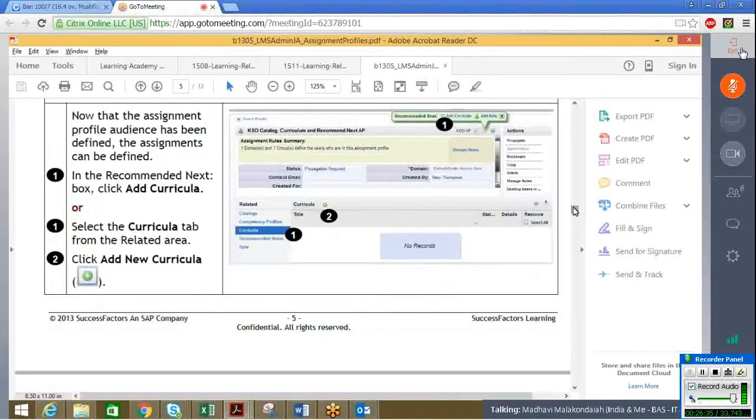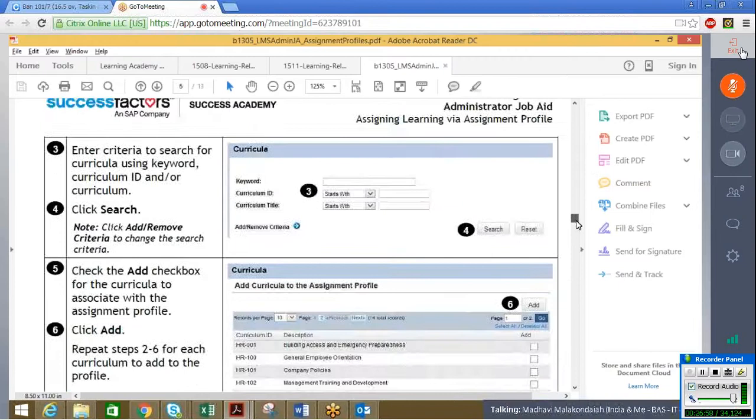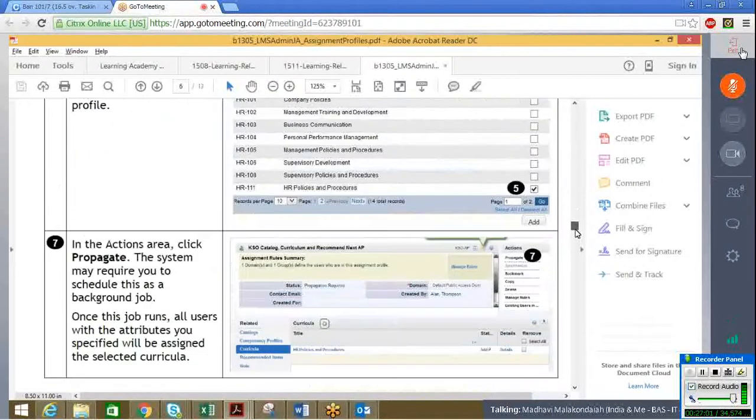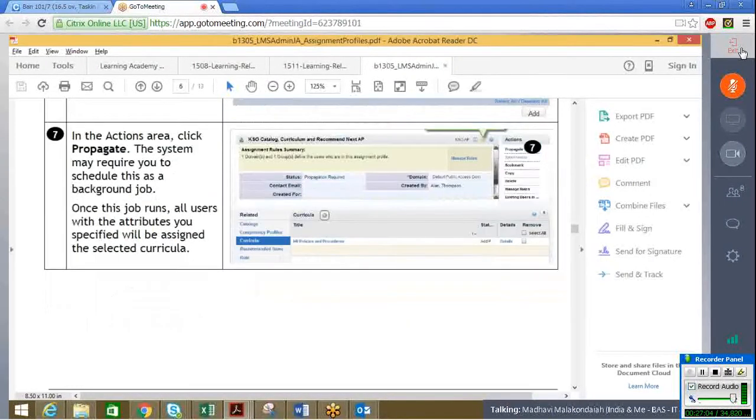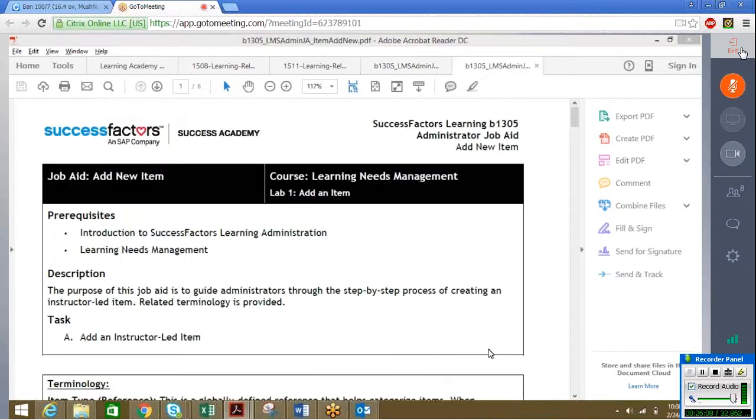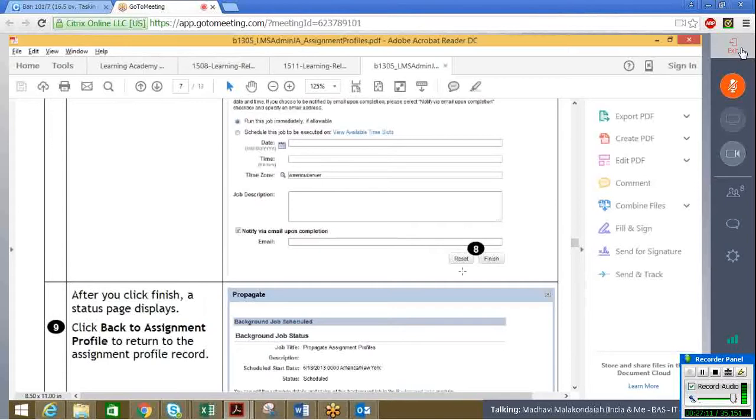Okay. So we were under this group, seeing how we were adding curricula to the assignment profile that we have created. Whether it is a curricula or a catalog or whatever we want to assign to an assignment profile, it is always under related area that we can see. Now we have chosen the curricula and saved it, as you can see here. After that you will propagate it. Once the propagation is done, you will schedule your job and you will finish.